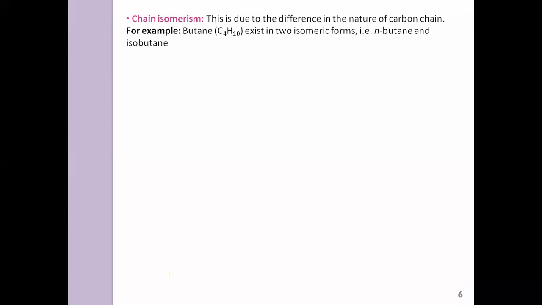So first one is chain isomerism. This is due to the difference in the nature of carbon chain. For example, butane, which has a molecular formula C4H10, exhibits two isomeric forms, that is n-butane and isobutane. So here is the structure of these two, n-butane and isobutane.